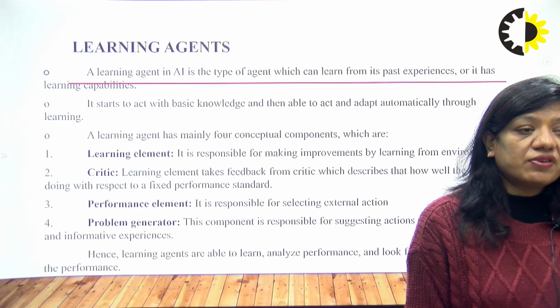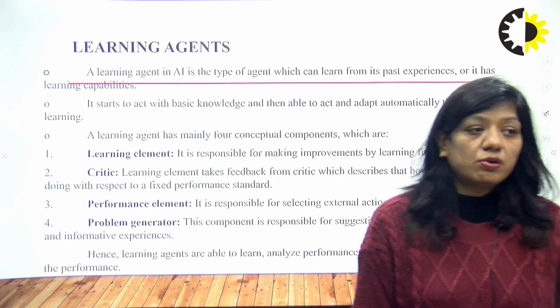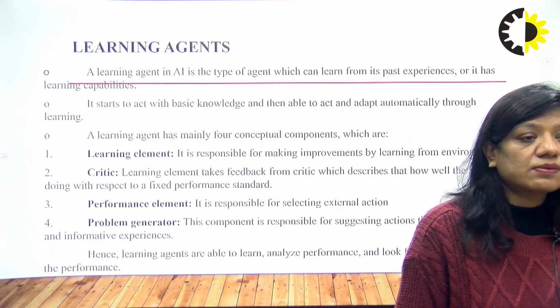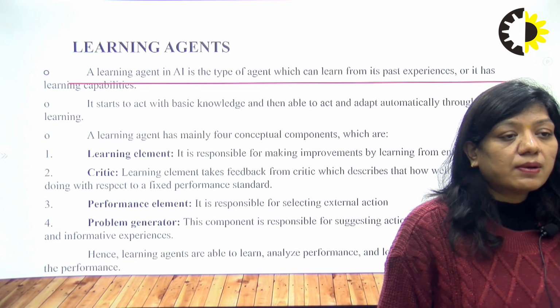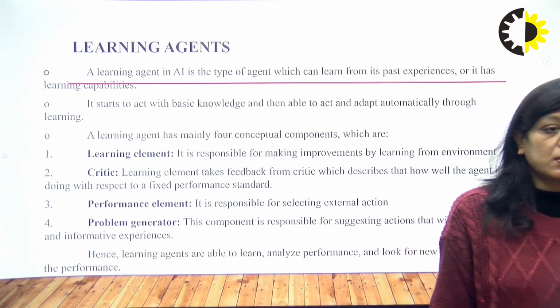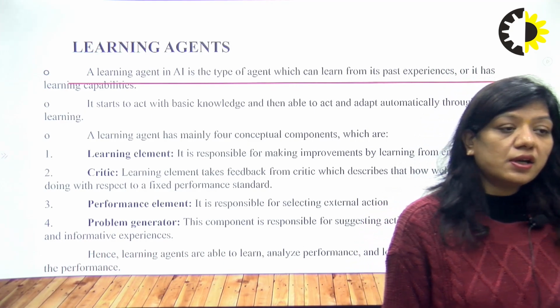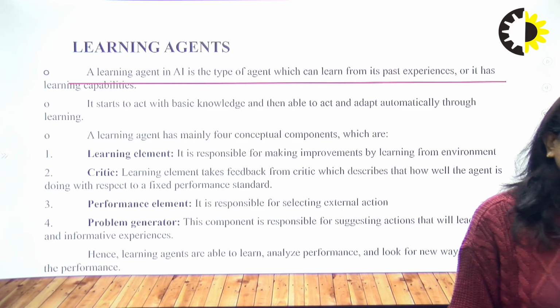The learning element takes feedback from the critic. The critic describes how well the agent is doing with respect to a fixed performance standard, and the performance element is responsible for selecting external action. And the problem generator component is responsible for suggesting actions that will lead to new and informative experiences. So hence learning agents are able to learn, analyze, perform, and look for new ways to improve performance.